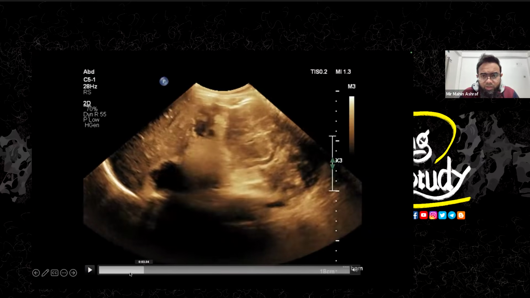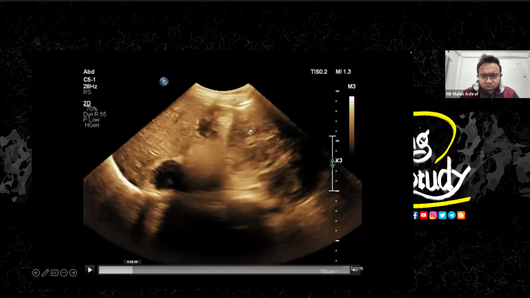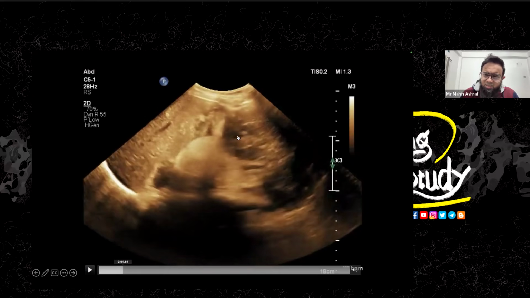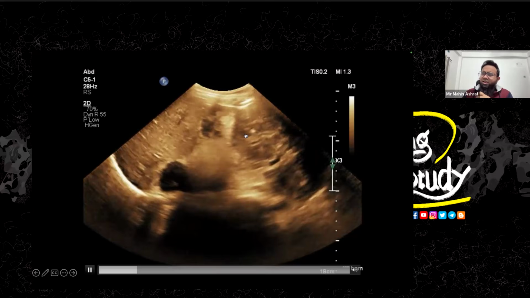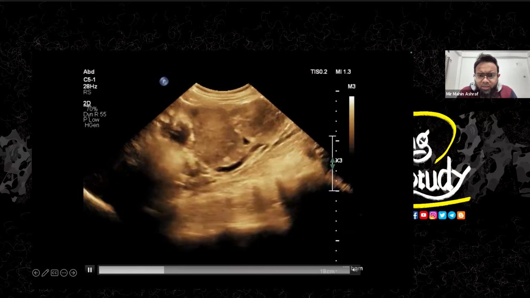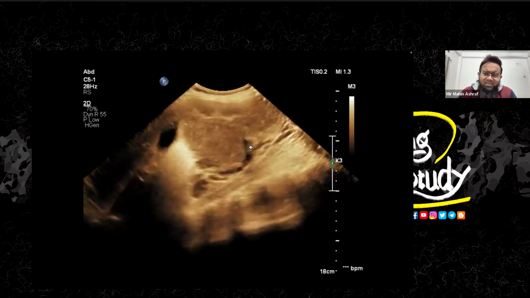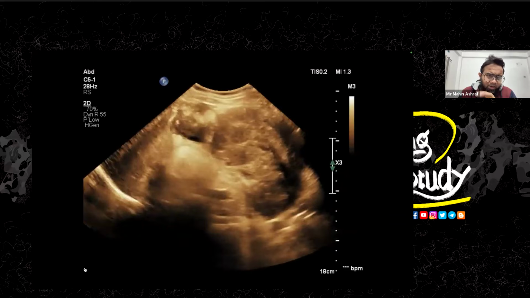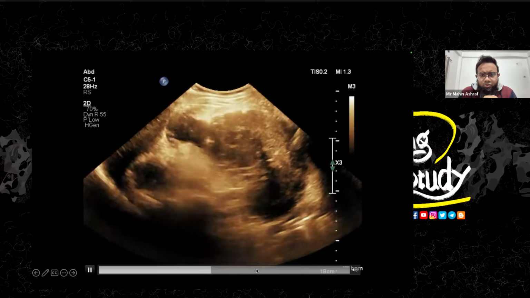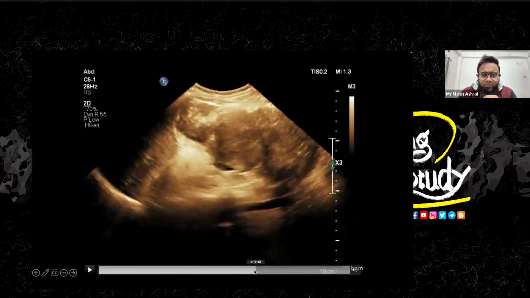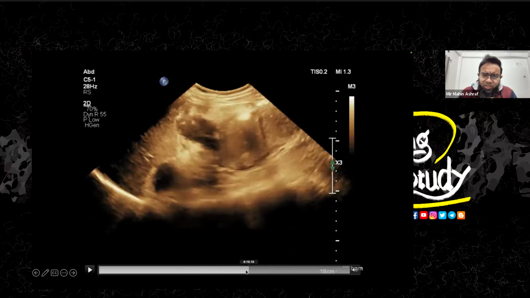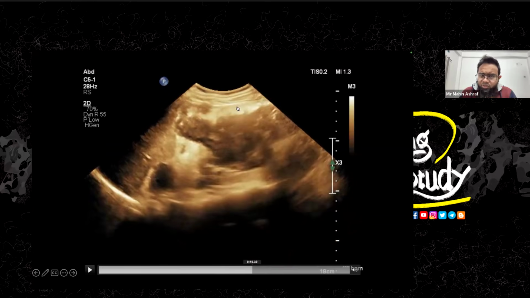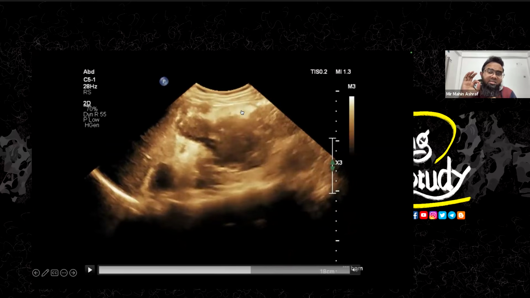Okay, so we have seen some view of the sinus region, but overall the texture is not very good. It looks like there are so many masses within this kidney. Let me freeze a little again. If you look here, this is the part of the kidney. You see this echogenic area here. Let me change a little bit. You can see this echogenic area is attenuating the sound.